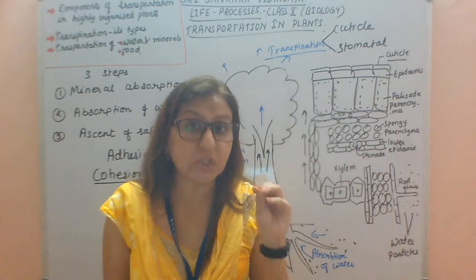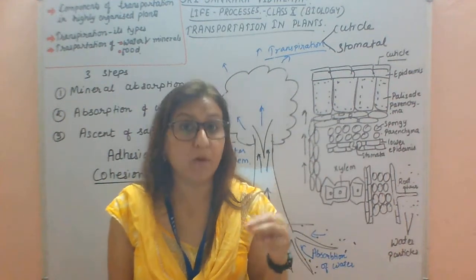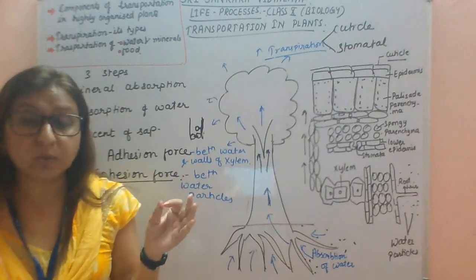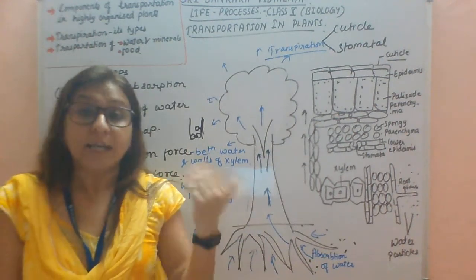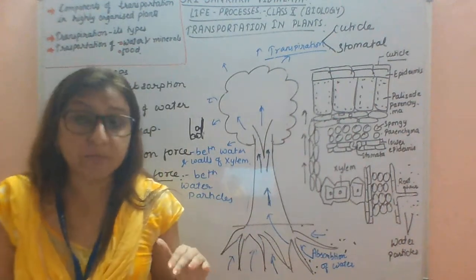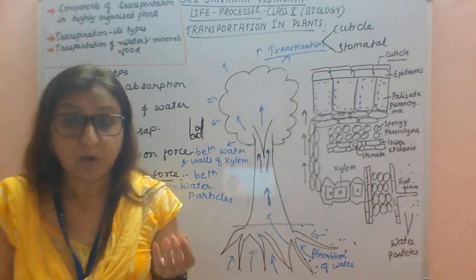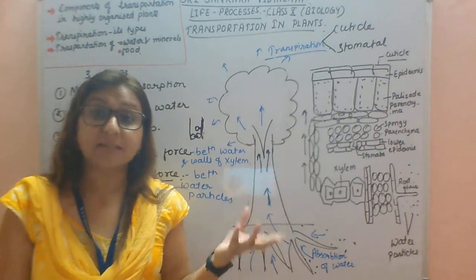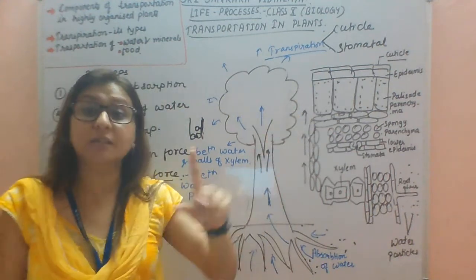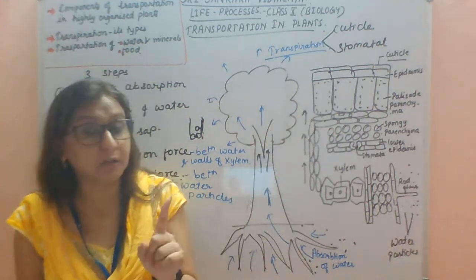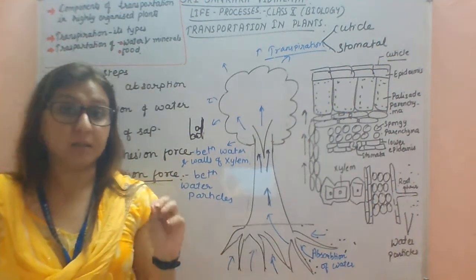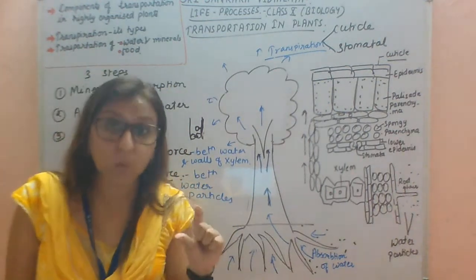So the transportation of food occurs with the help of phloem tissues, which are like sieve tubes. In between the sieve tubes, perforated sieve plates are present. Through these, the food is transported in plants in the form of sucrose. Don't forget, the transportation of food in plants takes place in the form of sucrose.